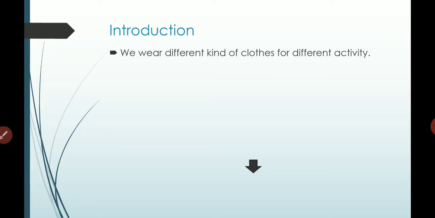As you know, we wear different kinds of clothes for different kinds of activities. You wear different clothes for playing. We wear different clothes for swimming. Or we wear different clothes when we are going to a party. You wear different clothes when you are at home. So we wear different kinds of clothes for different kinds of activities. The clothes which we wear are made up of fabrics.